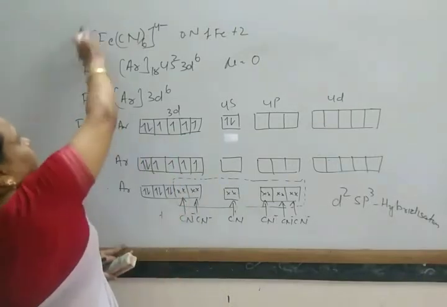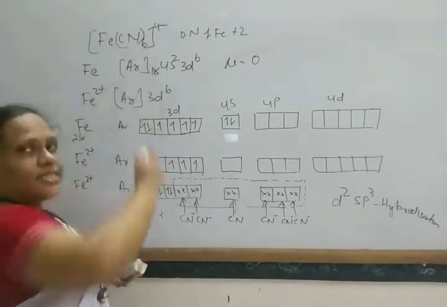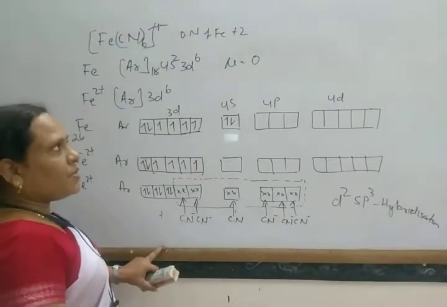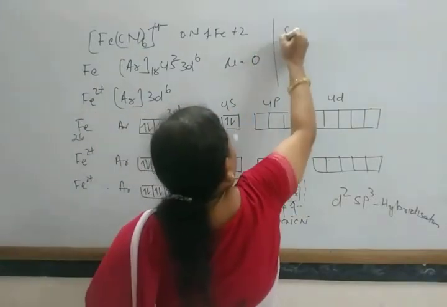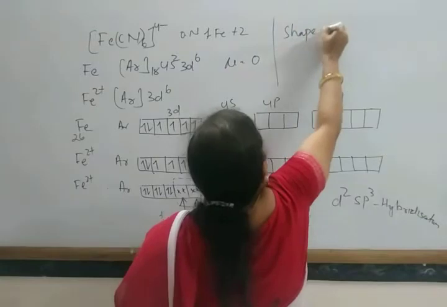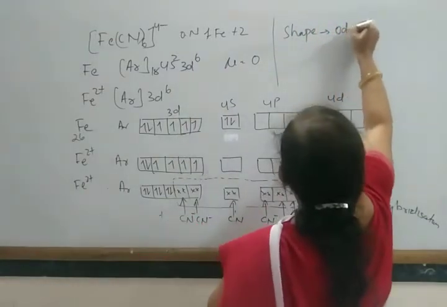In this way, this complex [Fe(CN)6]4- is formed. So then, what is the shape of the complex? The shape is octahedral.